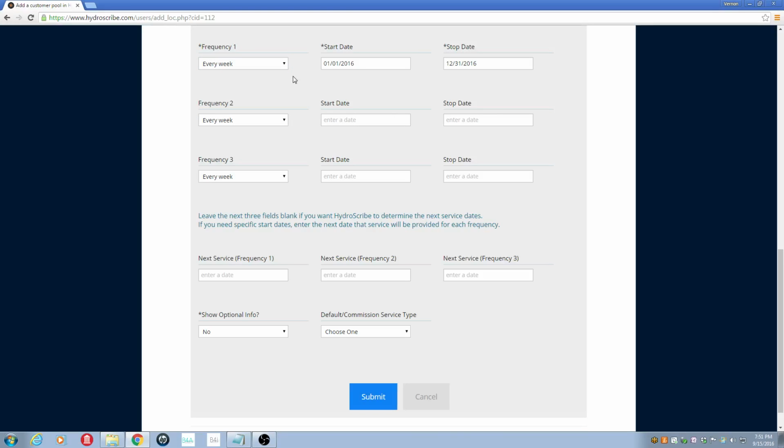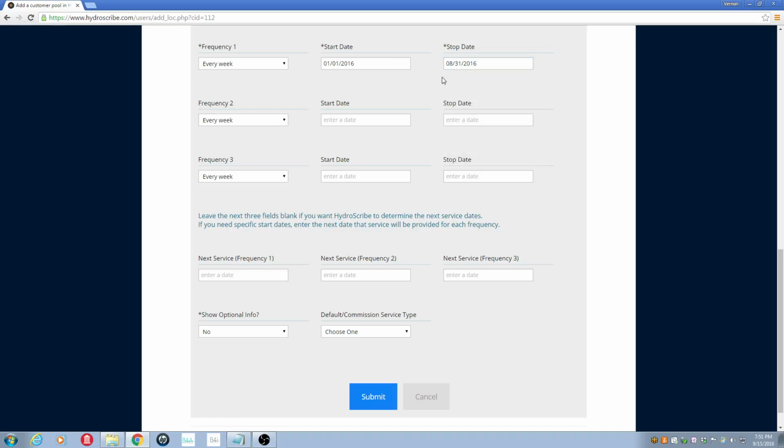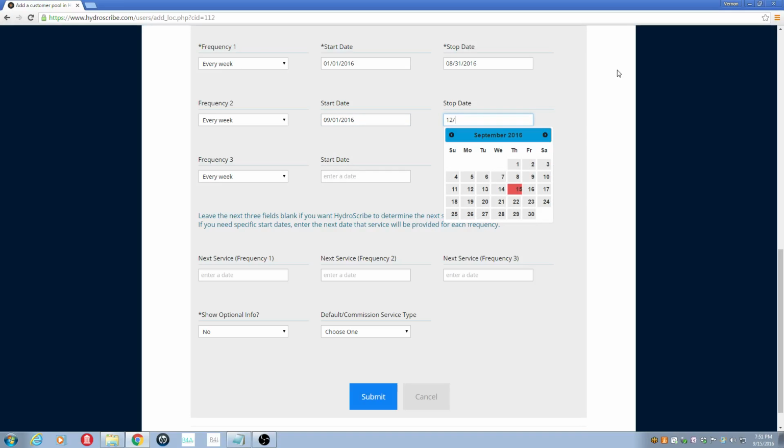However, some people work in an area where the pool is only open for part of the year. For example, the pool might be open until August 31st, and then from September 1st through the end of the year, the pool might be closed.